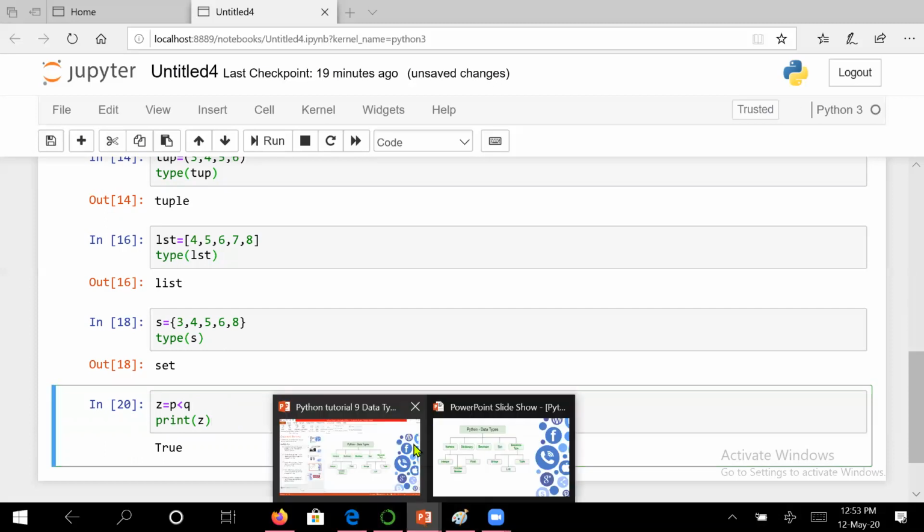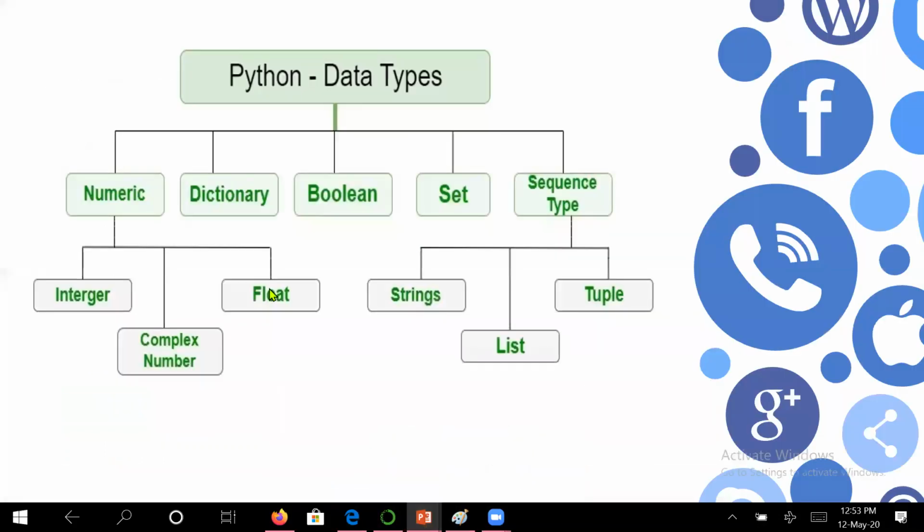So in this way, guys, we have seen the data types. These were the data types: numeric, integer, complex, float. Boolean data type we have seen, in which it gives true or false value. Set we have seen. Others are string, list, and tuple. These are the sequences. Okay. This way we have seen the data types of Python, as well as we have seen typecasting also. You got the difference between variable and identifier also. So this was about this session.